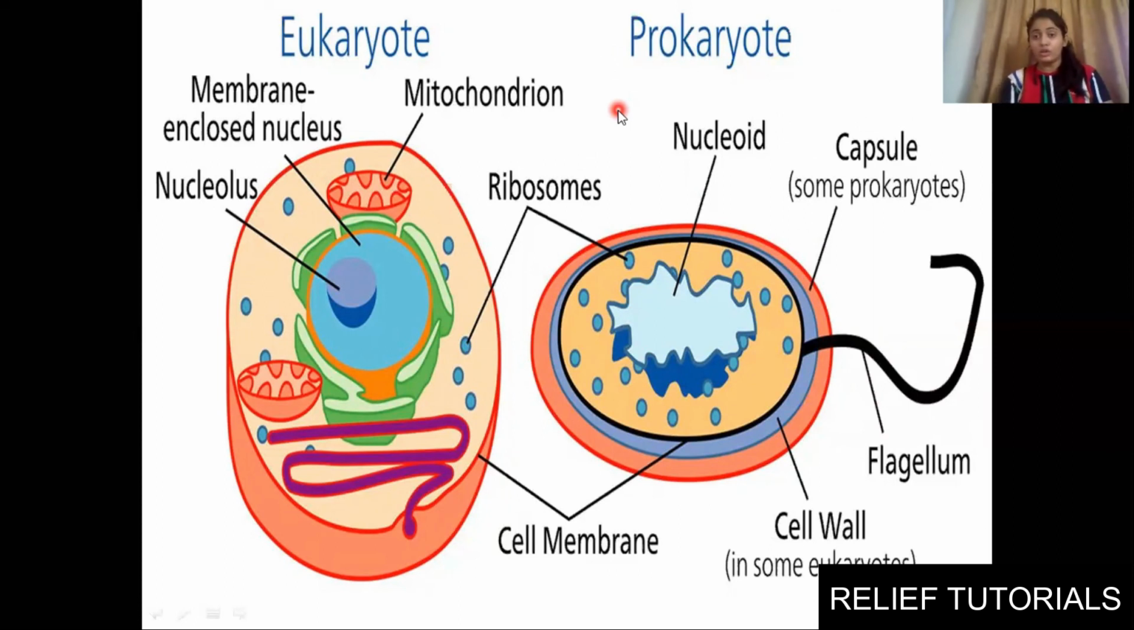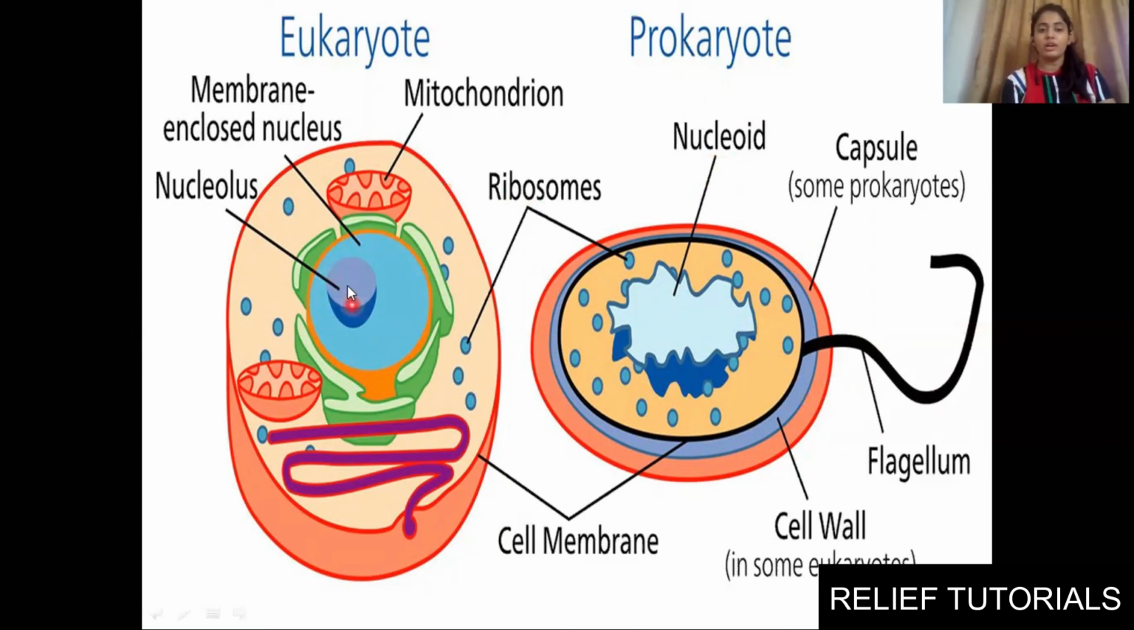Prokaryotes means unicellular organisms, like bacteria, paramecium, amoeba. They do not have a well-defined nucleus. Only nuclear material will be scattered randomly, so it is known as nucleoid. You can see here. But in eukaryotes, that is multicellular organisms, we have a well-defined nucleus.